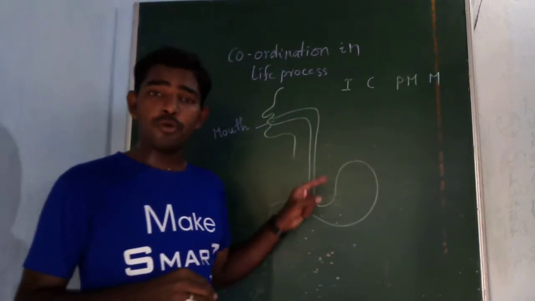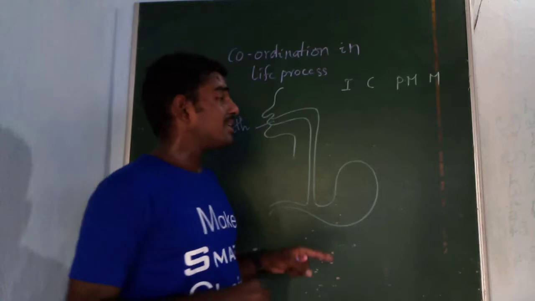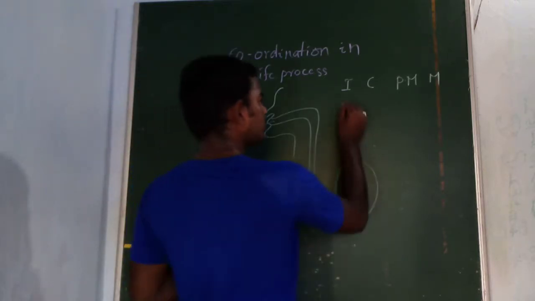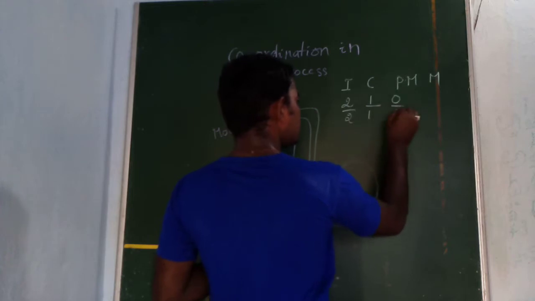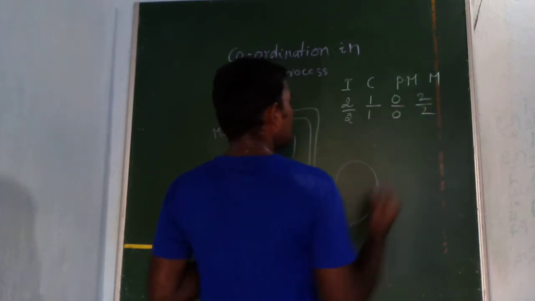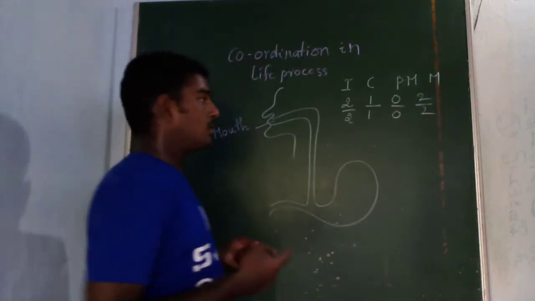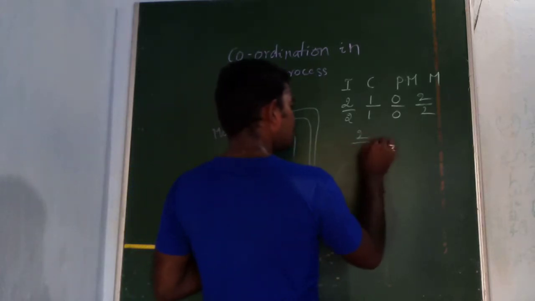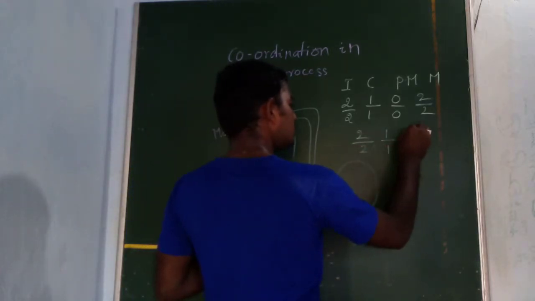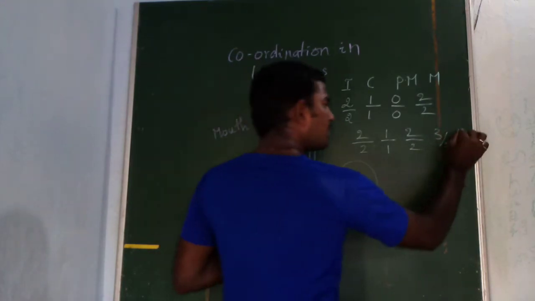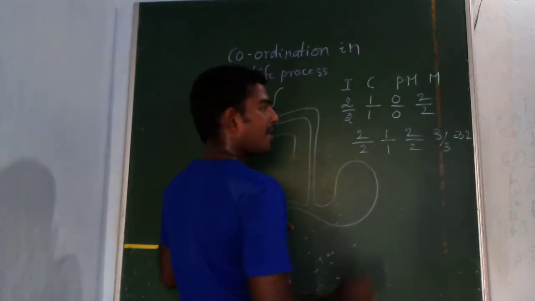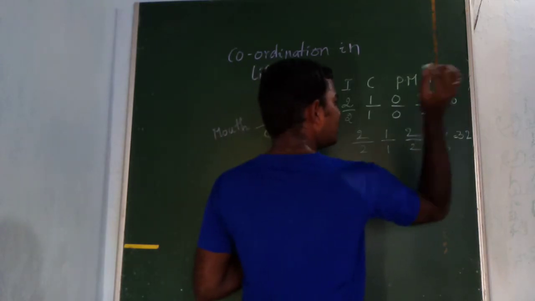The dental formula for milk teeth is 2 by 2, 1 by 1, 0 by 0, and 2 by 2. For adults, the dental formula is 2 by 2, 1 by 1, 2 by 2, and 3 by 3. So the adult has 32 teeth, and milk teeth are 20.